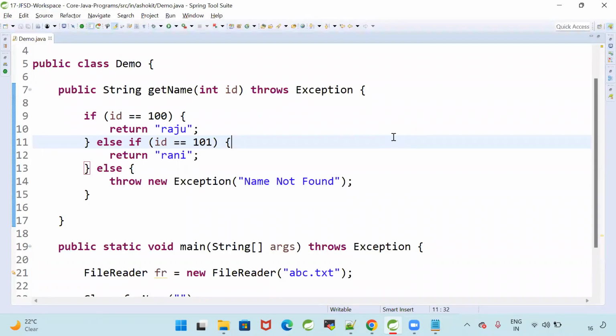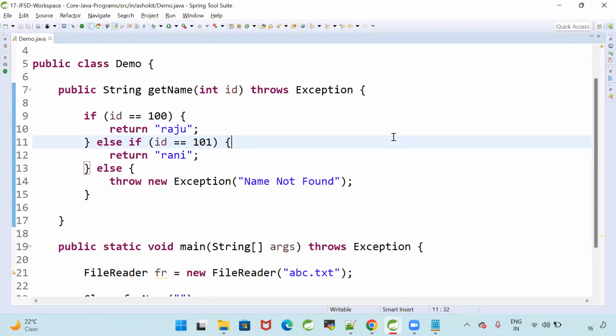Similarly, as a programmer, in some scenarios we need to handle the exception, and in some scenarios we need to create the exception. When we receive some invalid input, we need to throw the exception.